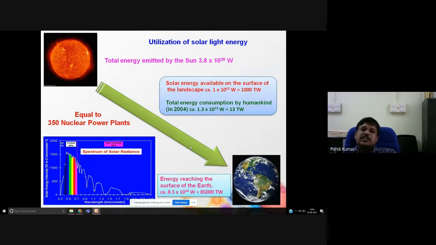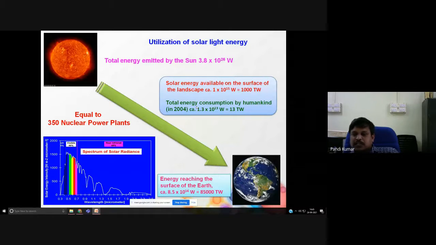Look at this: the sun has a huge amount of energy. Among this, the solar energy available on the landscape, ignoring the sea surface, is equal to 1000 megawatt of energy. But we are consuming only 13 megawatt of energy through different processes like photovoltaics, desalination, solar heating, and solar cooking.